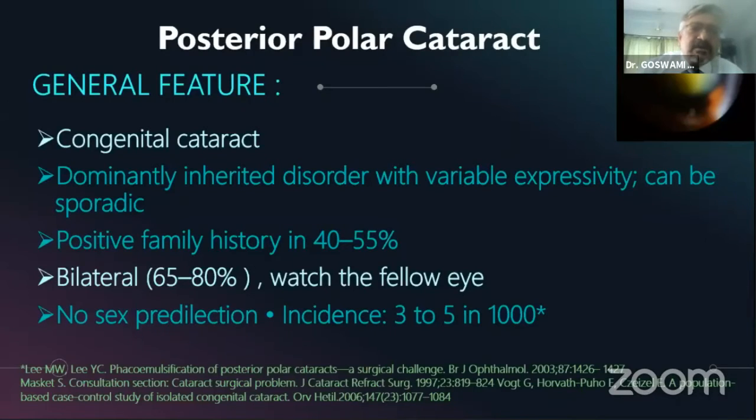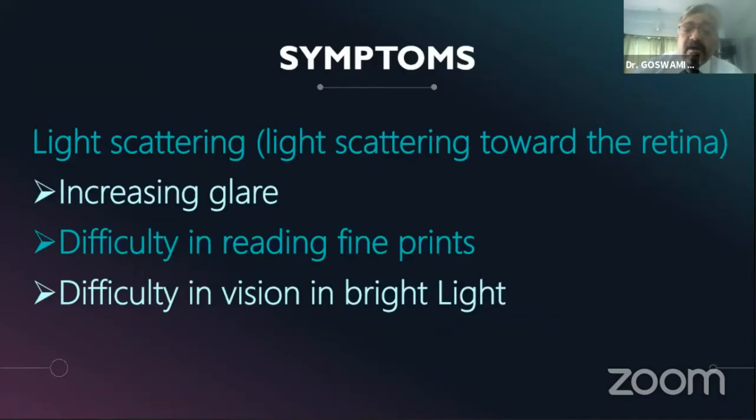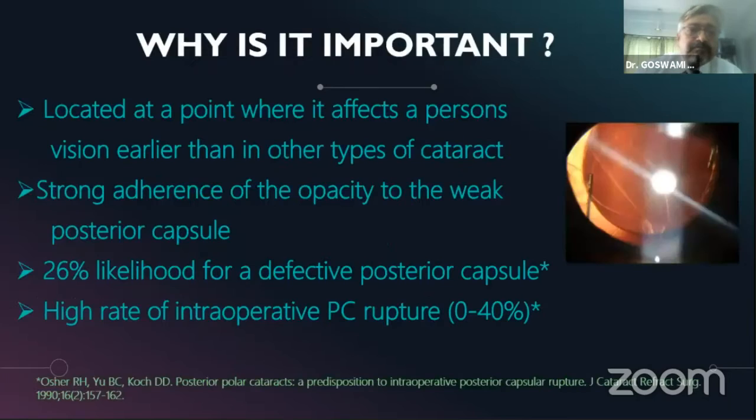So these are usually congenital cataracts. We all know that they're many times bilateral. So one has to be a bit aware of that, that the other eye may also be having a similar situation, and accordingly the patient also has to be counseled and all the risk factors are to be taken care of. So they are difficult not only from the surgeon's point of view, but from the patient's point of view. They cause early glare, difficulty in vision. So patients tend to come a little earlier than normal to the surgeon for their treatment.